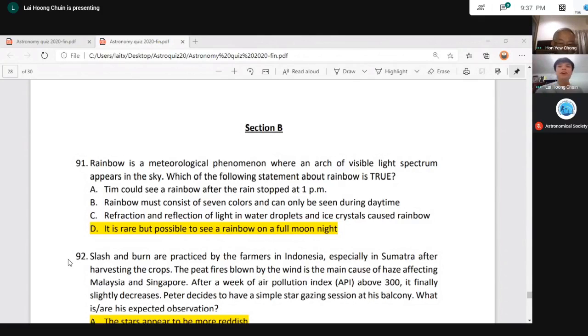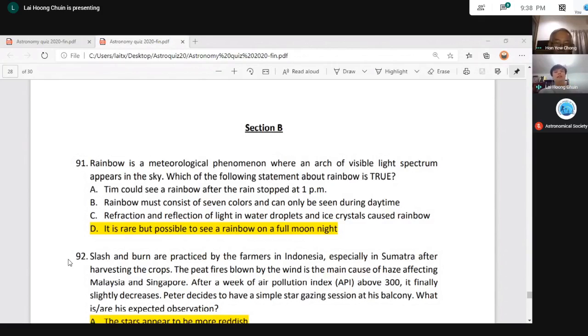All right. A rainbow only forms from water droplets. Ice crystals form another phenomenon called halo. It looks like a rainbow, but it is not a rainbow. A rainbow is always opposite the sun or opposite the moon, but a halo is around the sun or around the moon. That one is known as halo. So halo is caused by ice crystals, not water droplets.